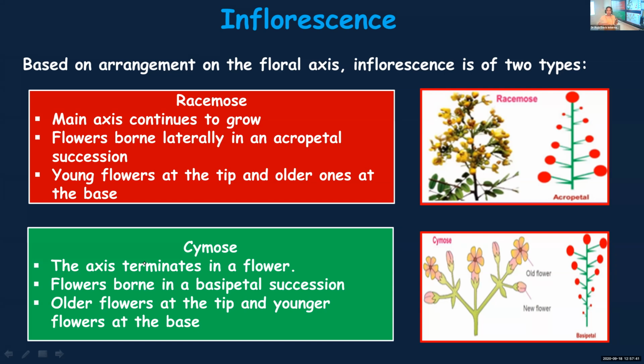Racemose means the main axis will be continuing to grow, and you can find the flowers arranged in acropetal succession. What do you mean by acropetal succession? Here, the younger flowers will be at the tip. That is why, first point, the main axis is continuing to grow, so definitely the younger flowers will be at the tip and the older flowers are at the base. On the other side, in cymose inflorescence, the main axis is terminating in a flower. Further growth is taking place laterally. So the flowers are arranged in basipetal succession: older flowers at the top and younger flowers at the base.